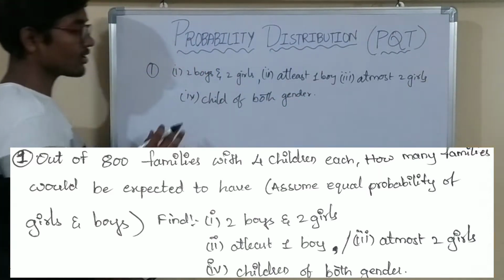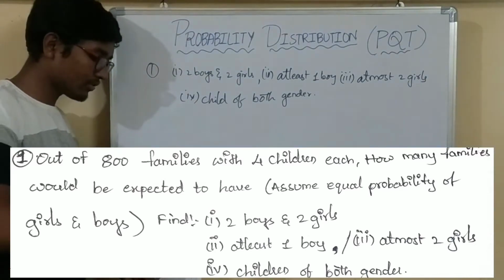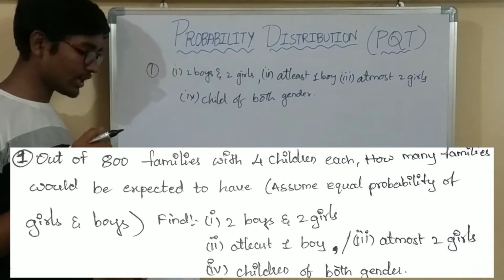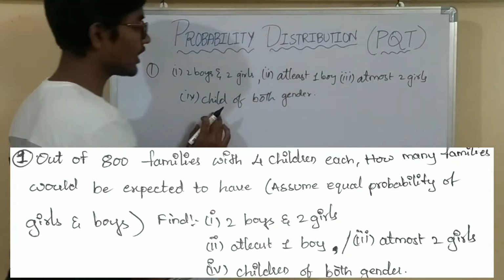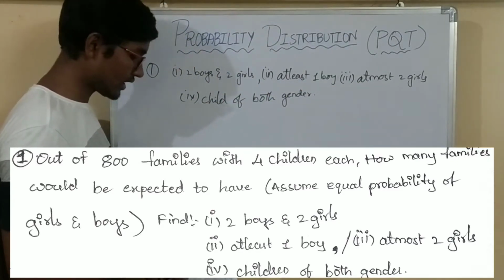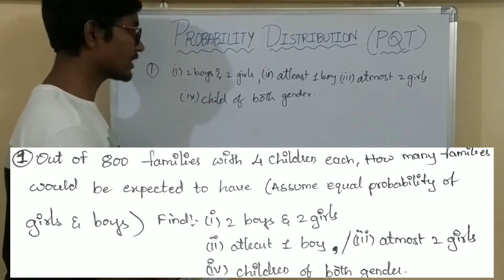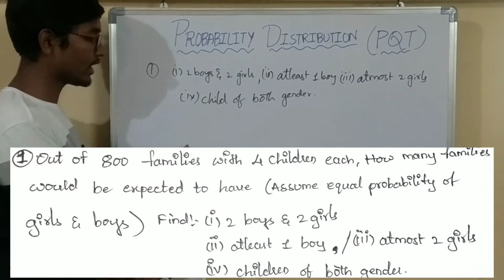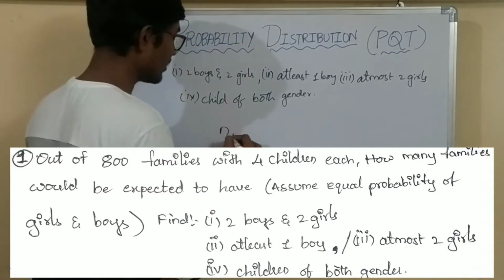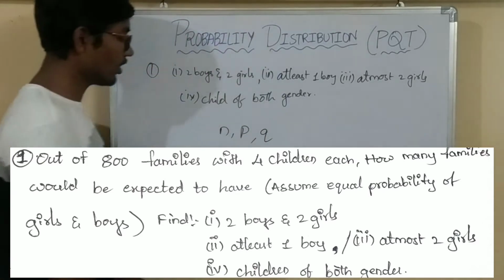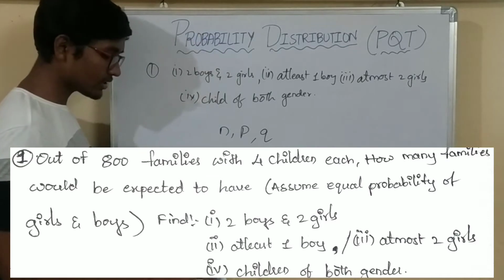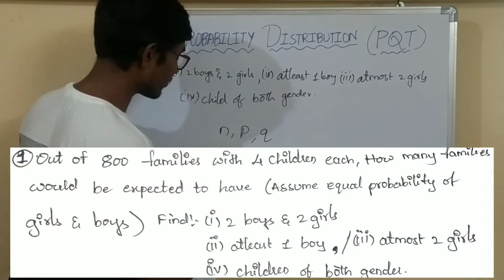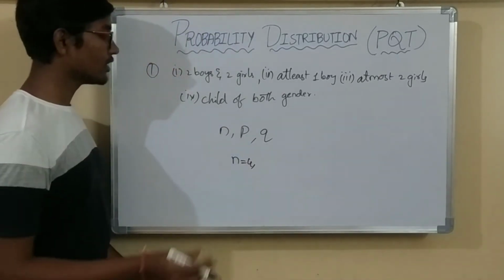So this is the question: out of 800 families with 4 children each, how many families would be expected to have 2 boys and 2 girls, at least 1 boy, at most 2 girls, children of both genders, given the condition that we assume equal probability of girls and boys. From the question we have to analyze the parameters n, p, q. What is the value of n? Here they have given 4 children each, so n is 4.